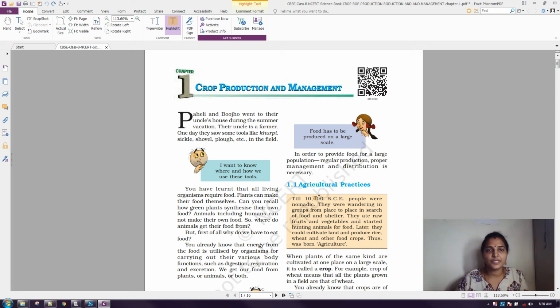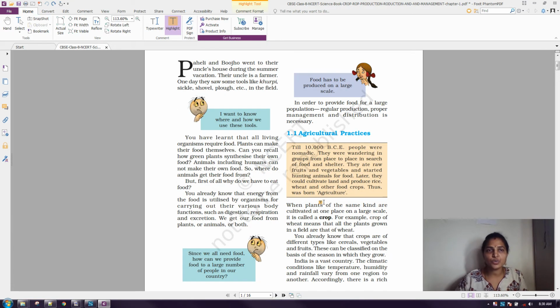Hi everyone. In today's chapter, we are going to discuss crop production and management. First, we should know what a crop is. A crop is nothing but plants of the same kind cultivated at one place on a large scale. So this is the definition for crop.